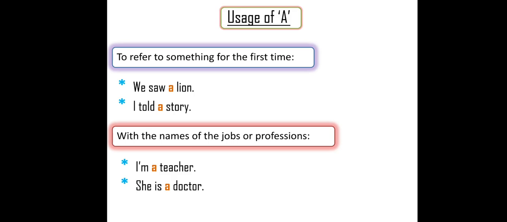Imagine I want to say, you said in the first rule, if you mention a noun for the first time, "a" is used. "A" is used, and even "an" is also used. I saw dash eagle. What is eagle? It starts with E and the sound is E. So what comes? I saw an eagle. In the same way, with the second rule, before the names of jobs or professions, what comes? "A" comes, and even "an" also comes. But actually, I am teaching something about "an", so I am focusing only on those examples. For your understanding, I will give you examples related to "an".